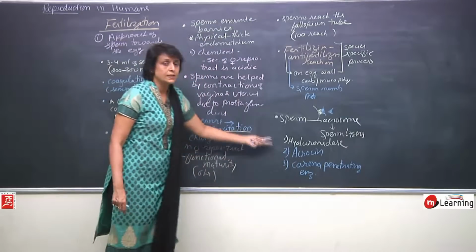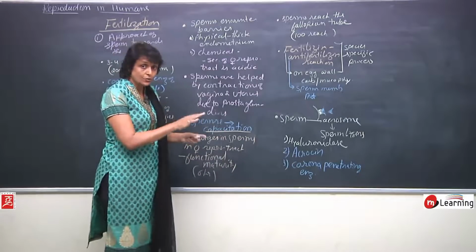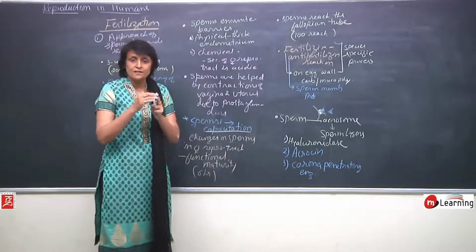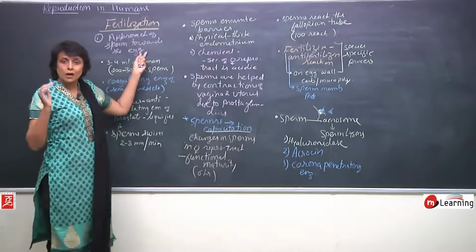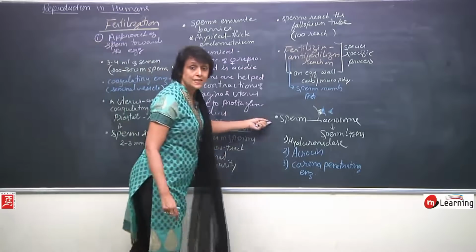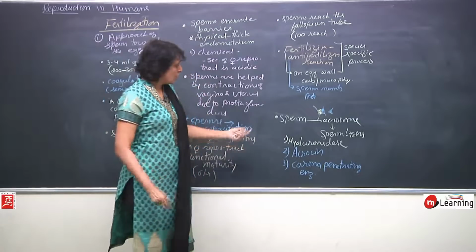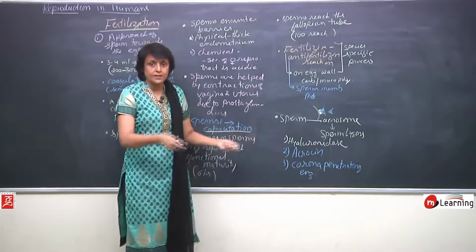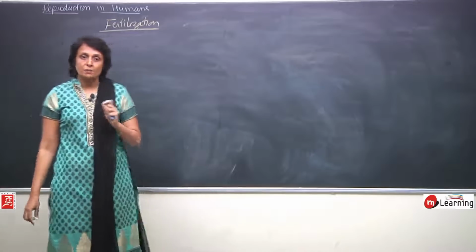Now let us see what these 3 enzymes do and how the sperm actually enters. It is still approaching, it has not touched the vitelline membrane, and when it touches the vitelline membrane, that is when the next stage will take place. So we are still talking about how the sperm is approaching the egg, what all changes take place. Now it has secreted the enzymes, and now these enzymes will digest the walls. How these enzymes digest the wall and how the sperm actually enters is the next stage. We are still discussing the first step, that is approach.